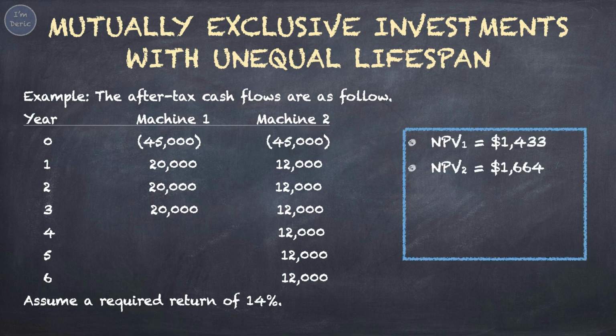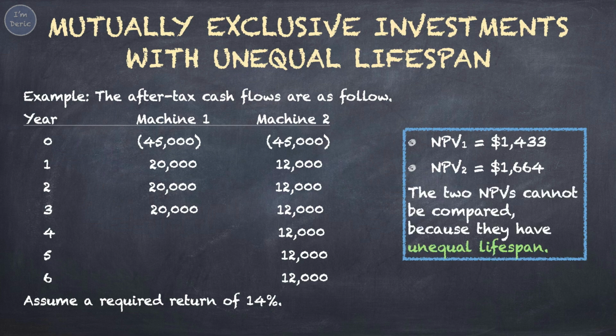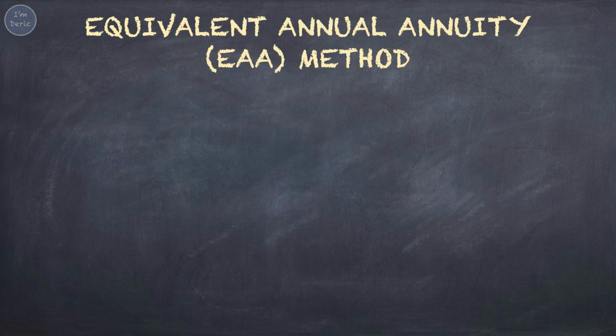Based on a 14% required return, the NPV for Machine 1 is $1,433, and for Machine 2, it's $1,664. So, does this mean that Machine 2 is better? No. In fact, the two NPVs cannot be compared because they have unequal lifespan. To address this problem, we'll utilize the equivalent annual annuity EAA method.